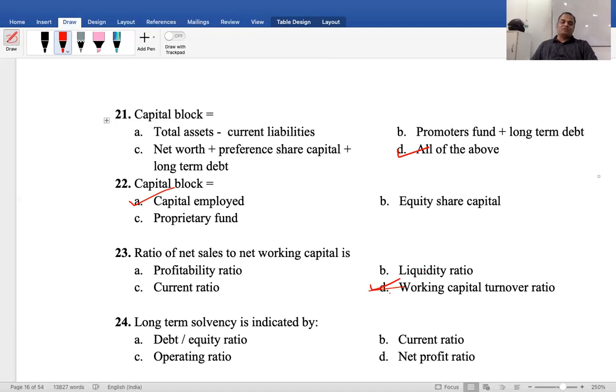Next, long-term solvency is indicated by debt by equity ratio, nothing but debt equity ratio, current ratio, operating ratio, or net profit ratio.